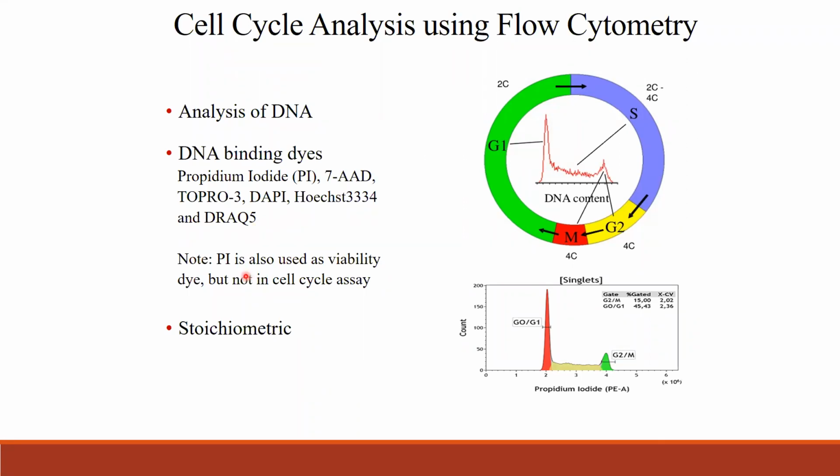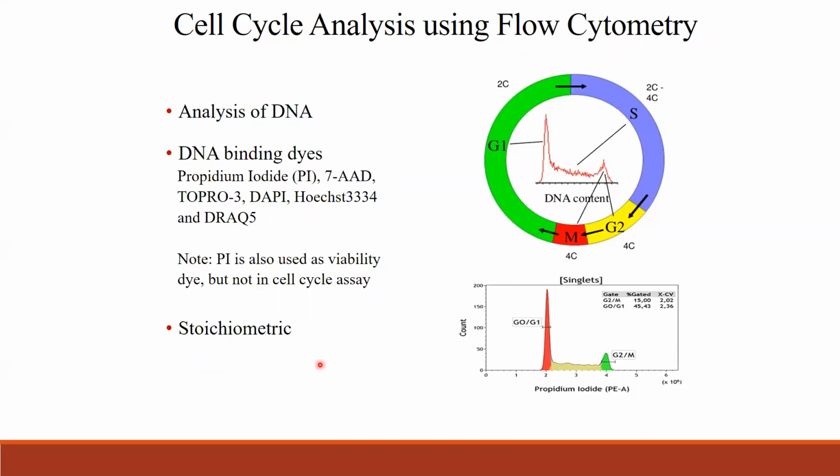When I say PI, if you have already worked on flow cytometry, you know that PI is used for viability, to differentiate live and dead cells. But in this case, PI is used on fixed cells, so the cells are already fixed. You use PI to study the DNA content and not for viability. It doesn't work as a viability dye in cell cycle analysis.